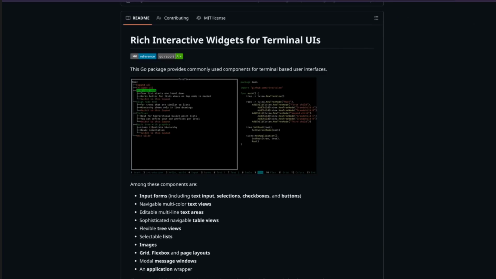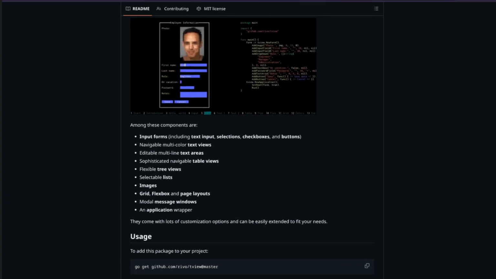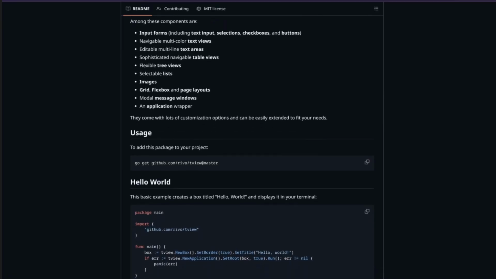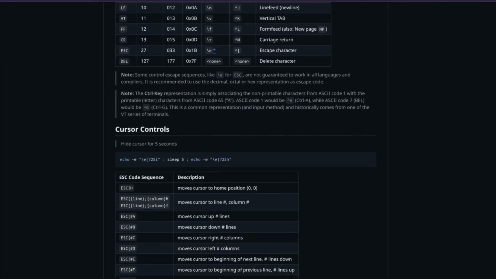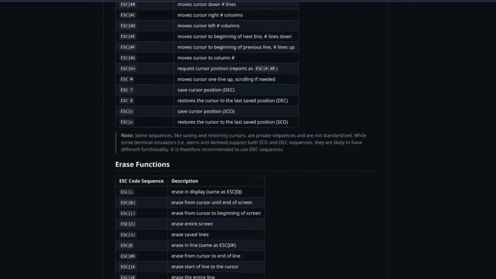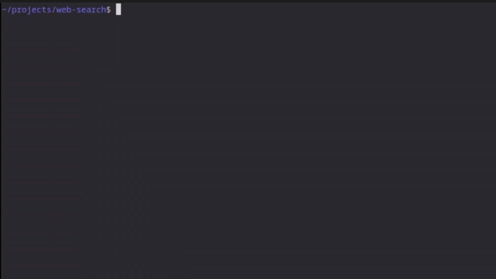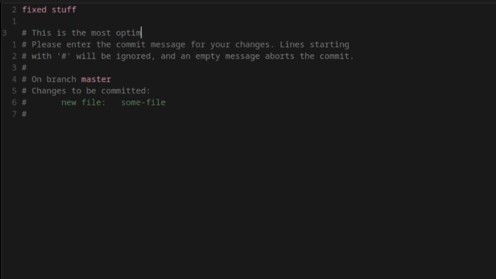I experimented with a few TUI libraries for Go, such as TView, but found them to have bugs related to my use case or were otherwise unsuitable. I also attempted to just use raw CLI output with control sequences, but I've never used control sequences before and could not bother to learn them at this point. So I opted to use the Git approach. Instead of making my own complex user interface, I let another program, namely Vim, do the hard work for me.